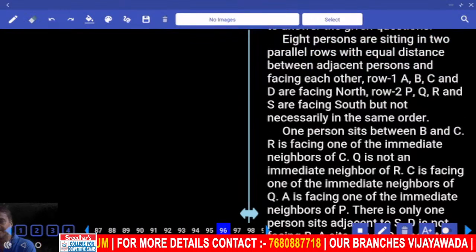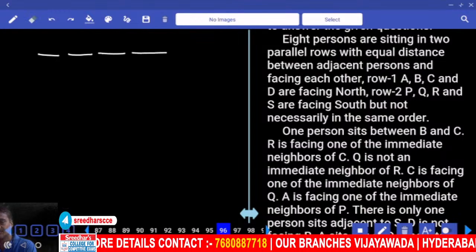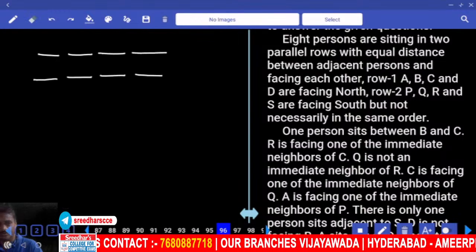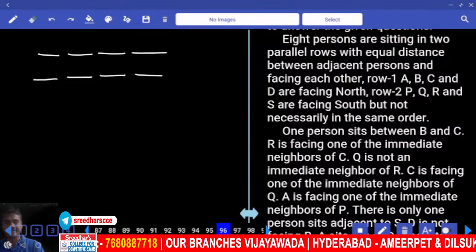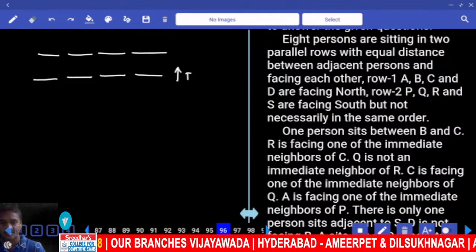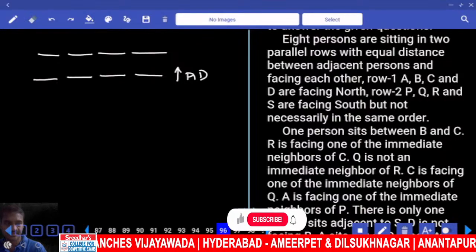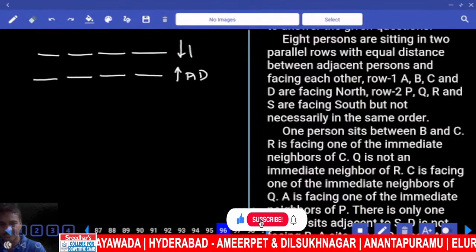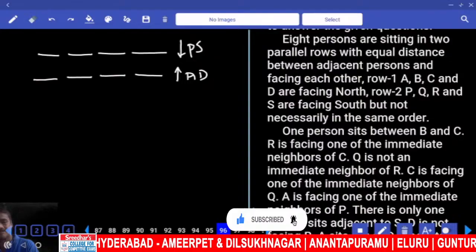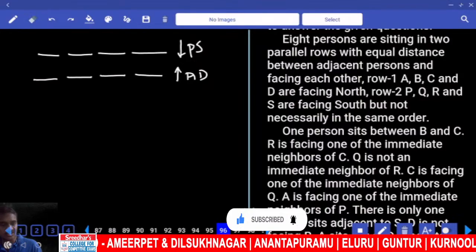Now how many persons are there? 8 persons. 4 in row 1, 4 in the other row. All are facing towards north. A through D, they are facing north. And row 2, P, Q, R, S, they are facing south, but not necessarily in the same order.